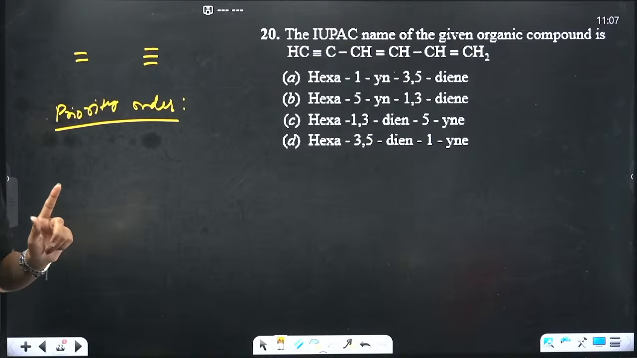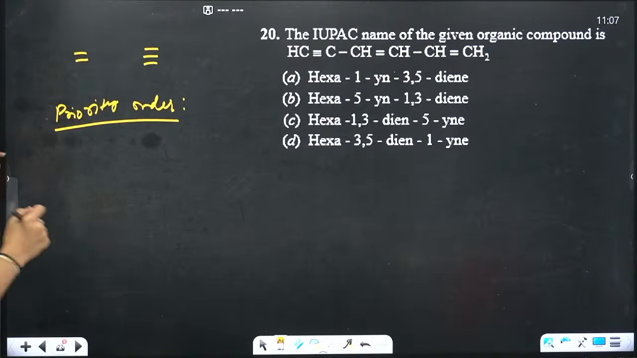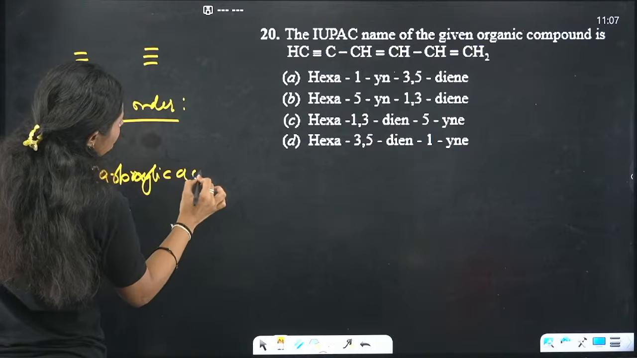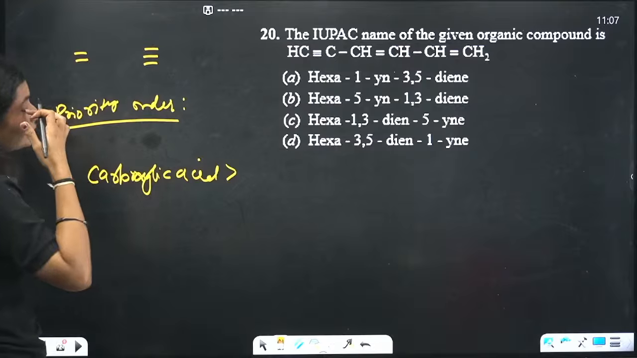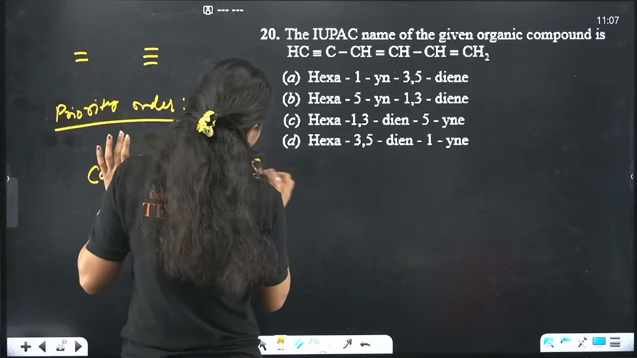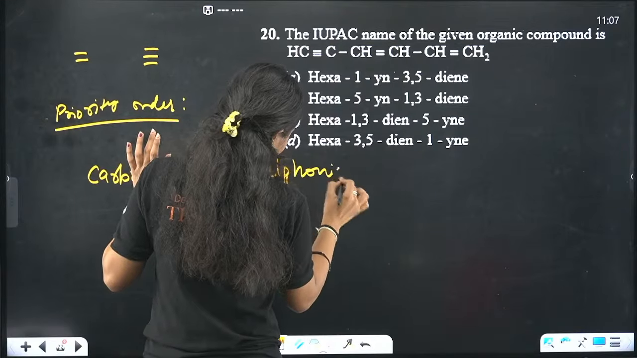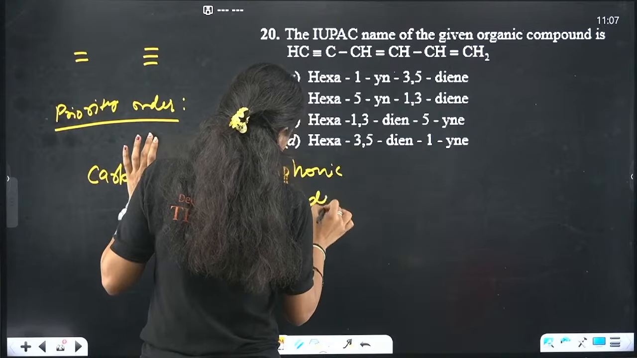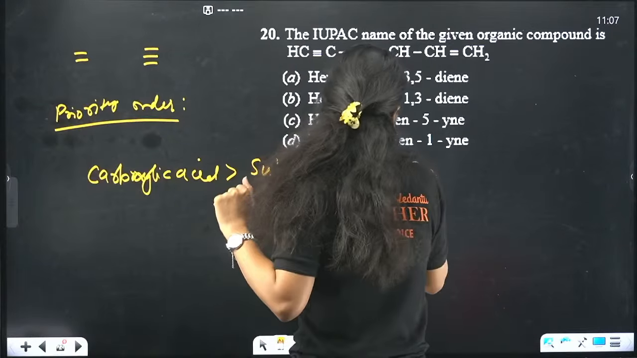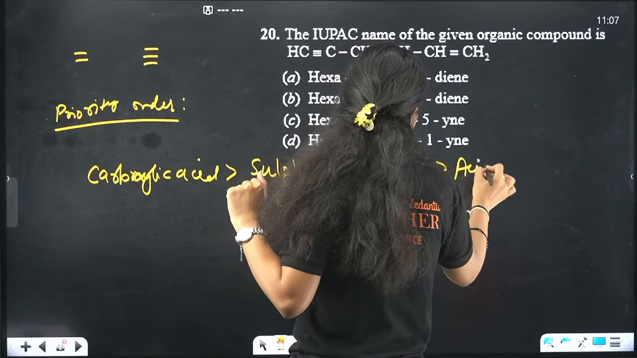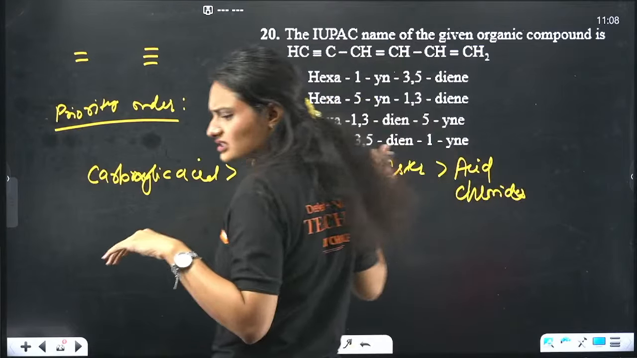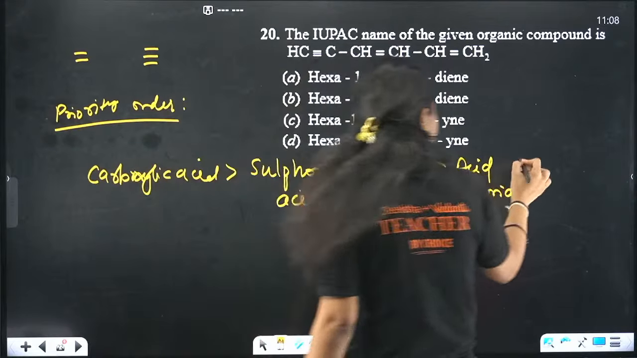Yes, C is the correct answer. Let me check. So the correct order is: carboxylic acid is given the most priority. After that you have sulfonic acids. Then after that you have esters, acid chlorides, acid halides you can also say, and then amides.